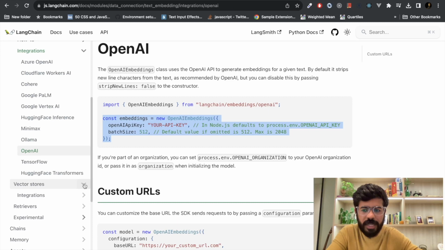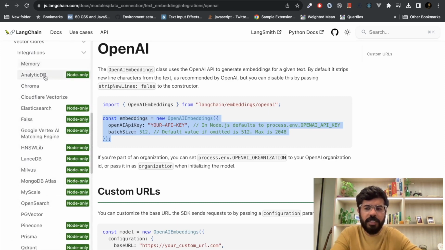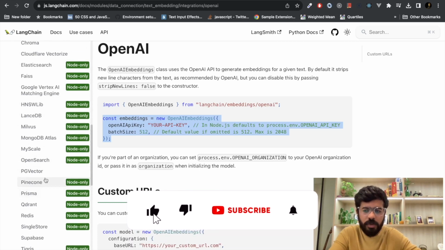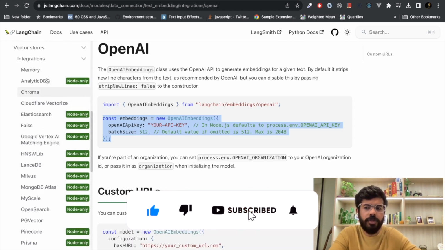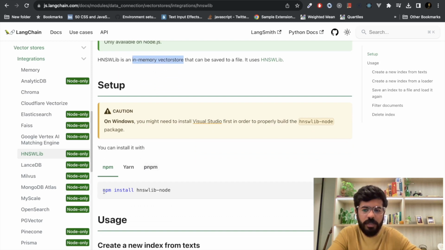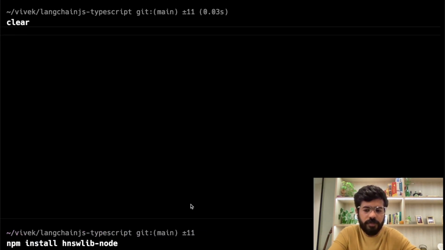So we have to go inside vector store, and there are so many vector stores available. There is memory, analytics, DB. One of them, which is very famous, is Pinecone. But in this video, we are going to use a vector store called HNSWLib because it's an in-memory vector store. I don't have to set up any cloud database or anything like that. It's easy to set up. So we are going to install this library first.